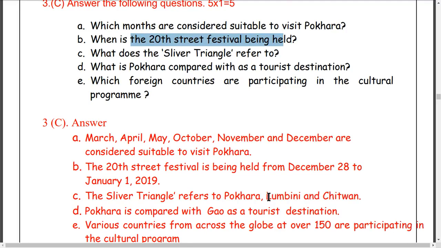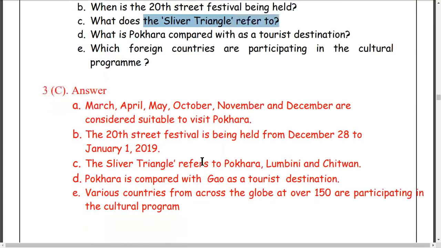Question number C, what does the silver jubilee refer to? Start from here: the silver triangle refers to. The silver triangle refers to Pokhara, Lumbini, and Chitwan. This is the answer to this question.